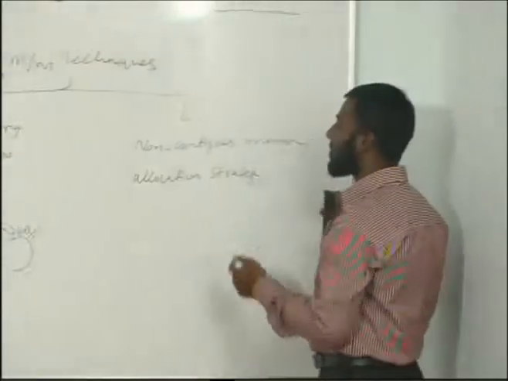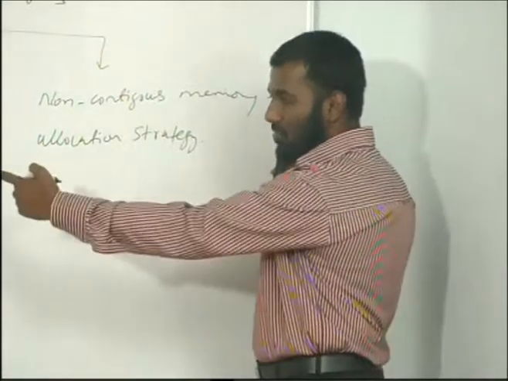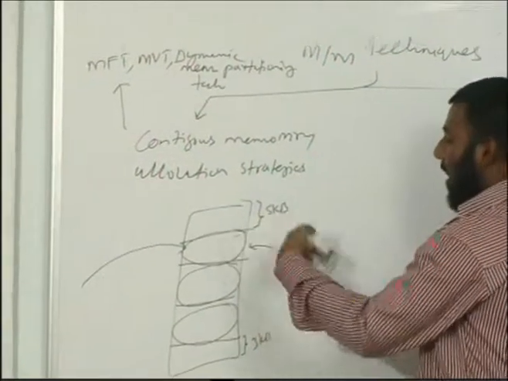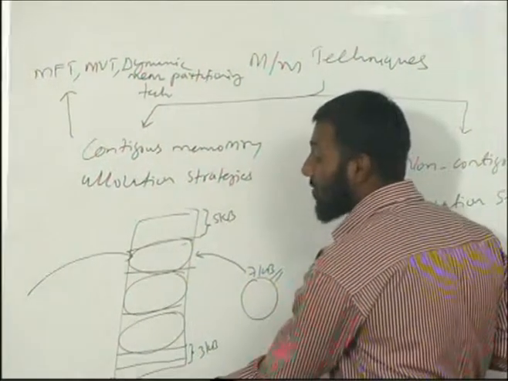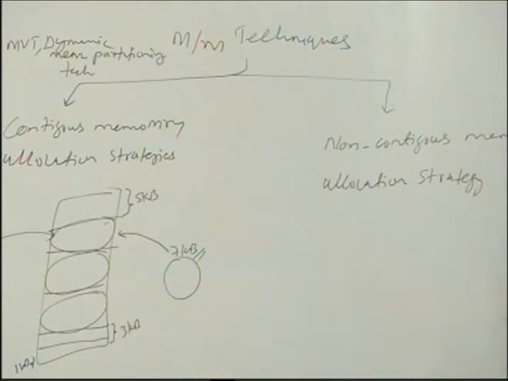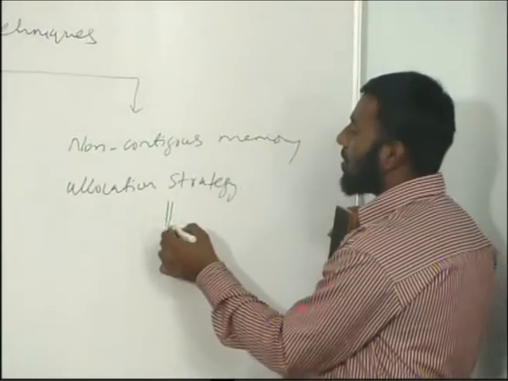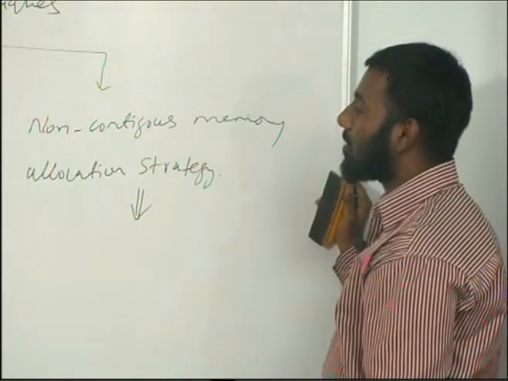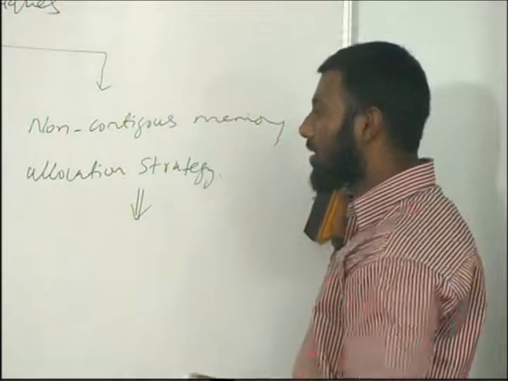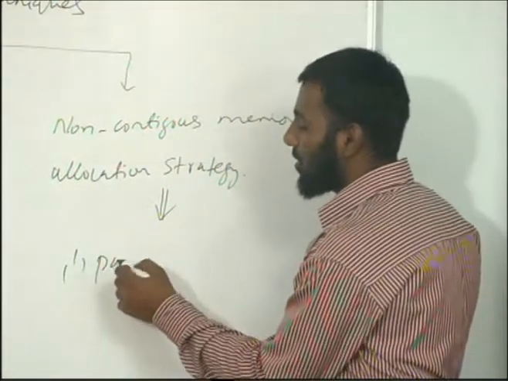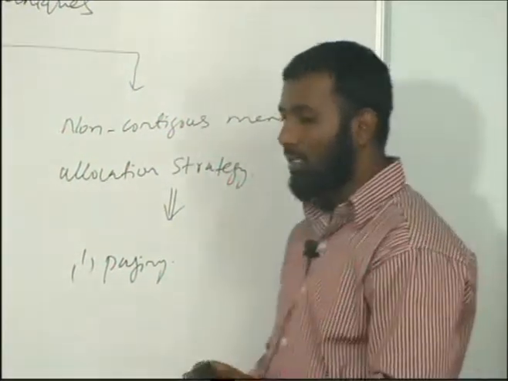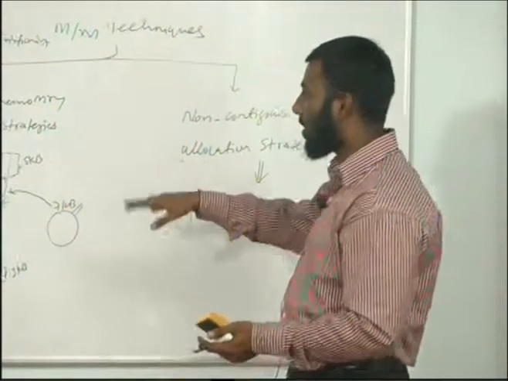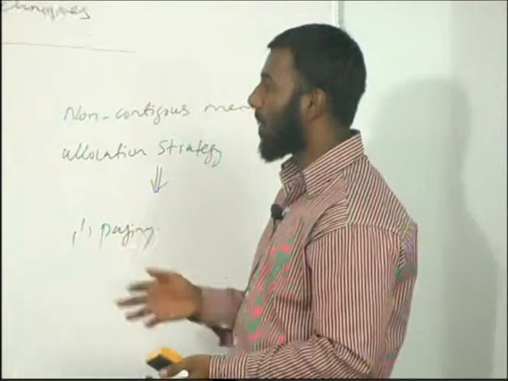To overcome that, we have the non-contiguous memory allocation strategy, in which, if the same situation arises here, it is possible that 5 kilobytes of the process can sit here, and the remaining 2 kilobytes of the process can sit here. Still we have 1 kilobyte of memory free. Now it is possible with the help of this non-contiguous memory allocation strategy. So what are the examples which allow our process to be loaded non-continuously in the memory? One of the very famous techniques is paging. Paging is a technique which allows a process to sit in the memory non-continuously. It may or may not be continuous; it depends on the context of memory and how many free frames are available.